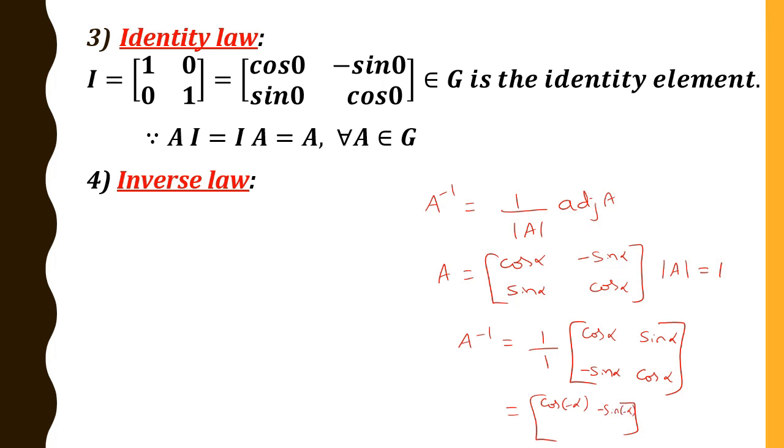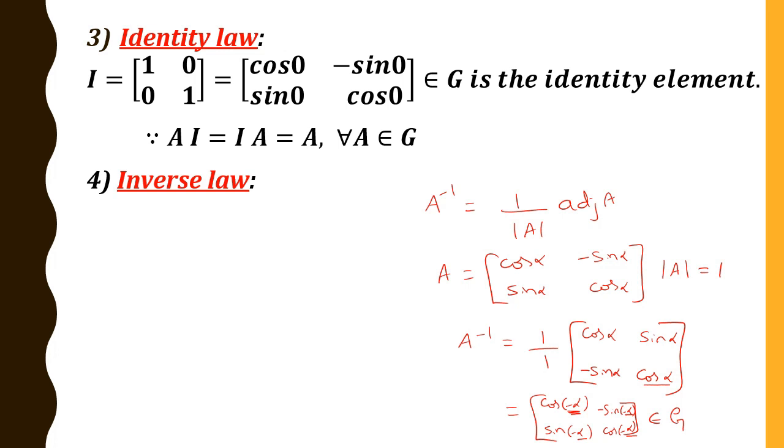Similarly, minus of sin alpha can be written as sin of minus alpha, and again cos alpha can be written as cos of minus alpha, because cos of minus theta is plus cos theta, sin of minus theta is minus sin theta. Clearly you see, in place of alpha I have minus alpha. Since alpha is a real number, minus alpha is also a real number. Clearly this belongs to G.